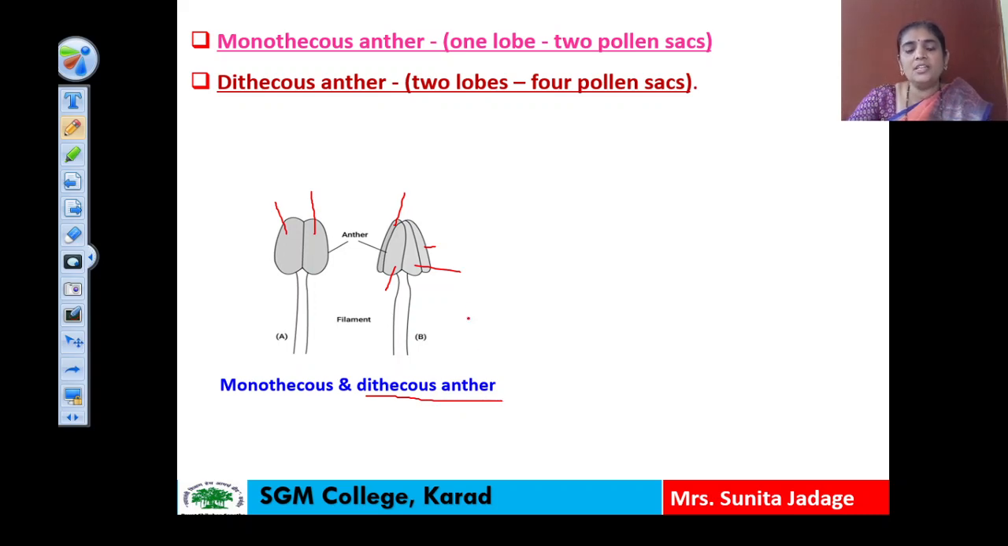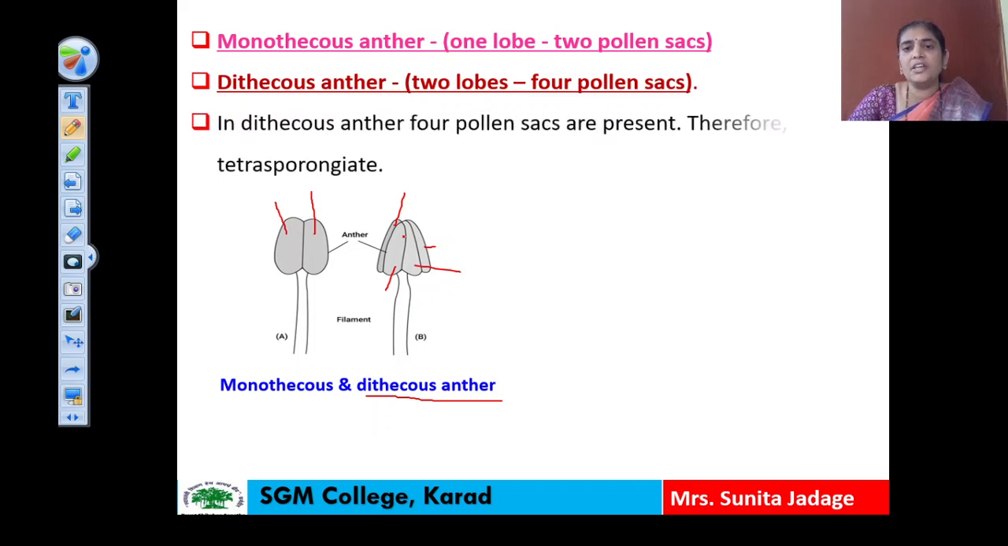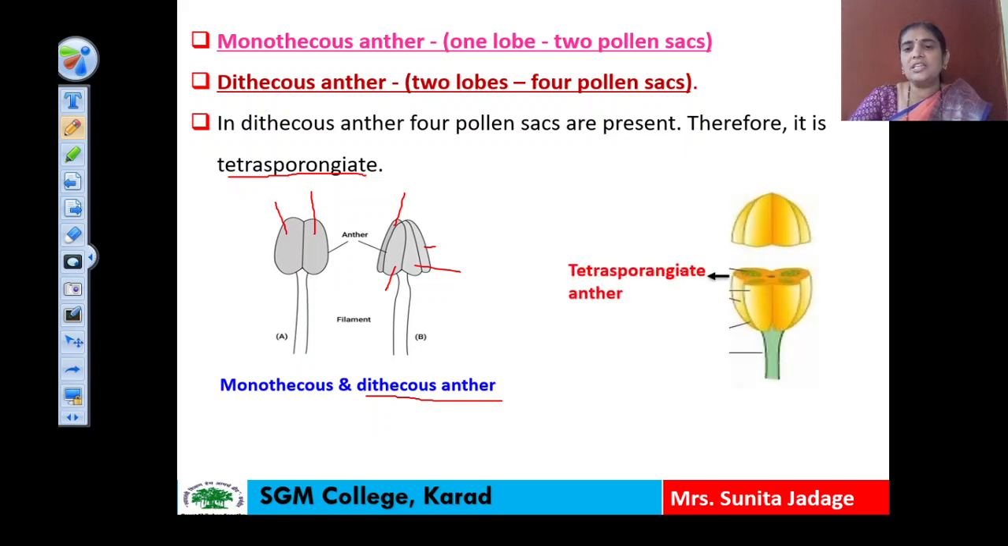And when we take a TS of this anther, the dithecous anther is showing four pollen sacs, and therefore that structure is known as a tetrasporangiate. So here the structure of dithecous anther you can see in this diagram. When we take a TS of this anther, this is known as a tetrasporangiate anther because it is showing four pollen sacs. This is the first pollen sac, this is the second, this is the third, and this is the fourth. So total four pollen sacs are there.